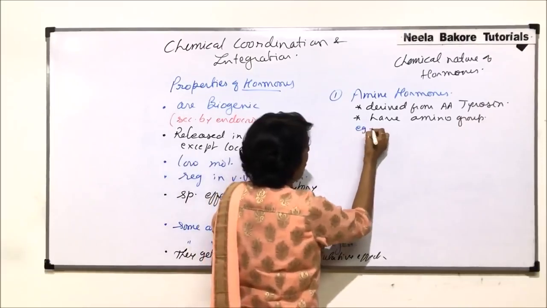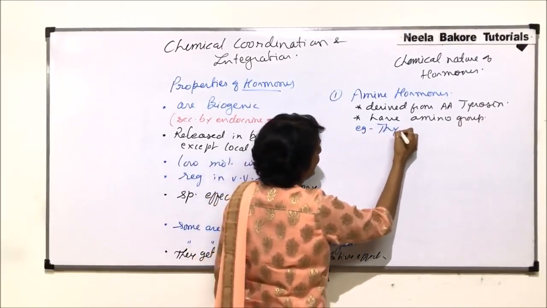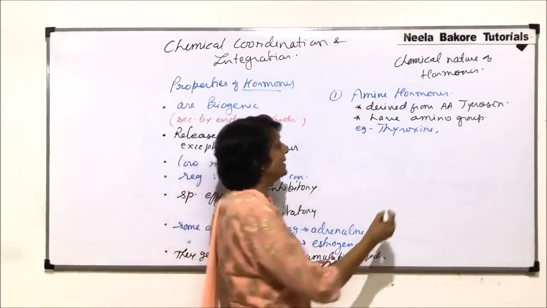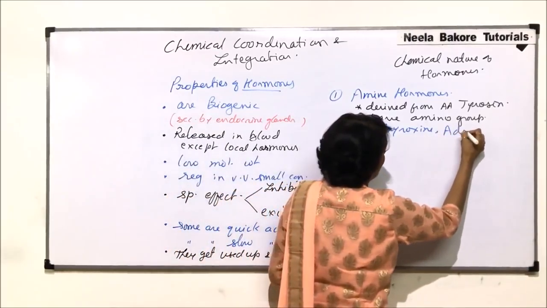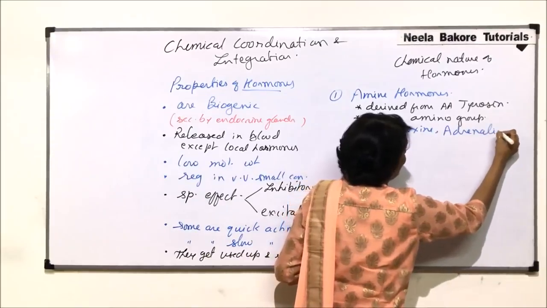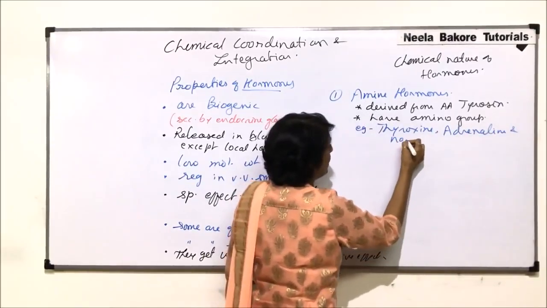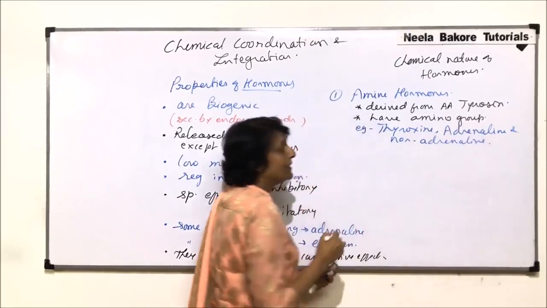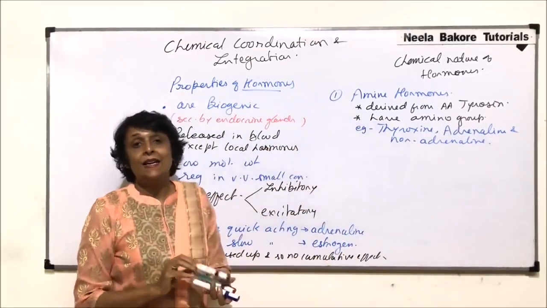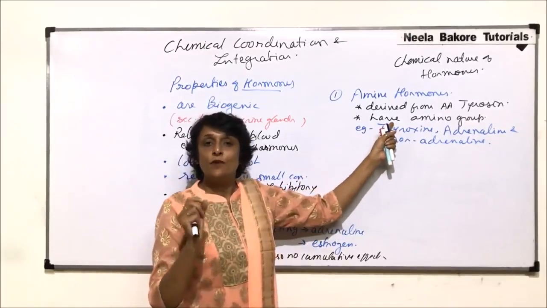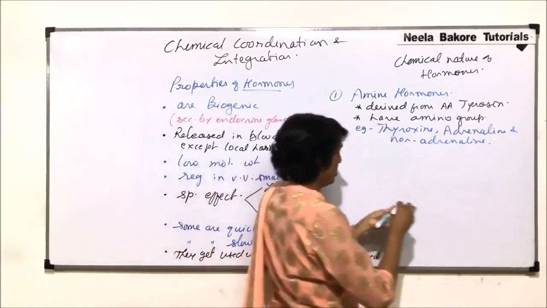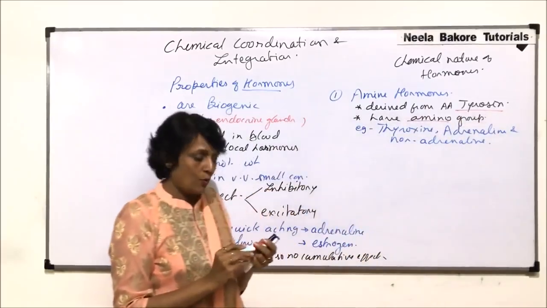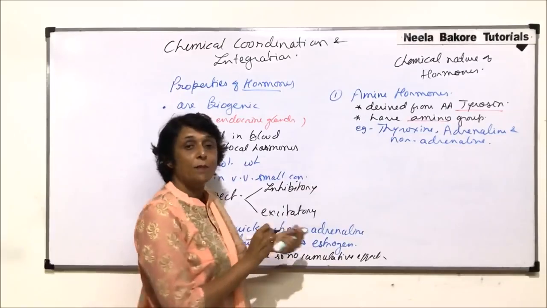The examples of this are thyroxine, which is released from thyroid gland, adrenaline and noradrenaline. These are the amine hormones, and as we have written, they are derived from an amino acid, tyrosine, and they have to have this amino group. Such hormones are known as amine hormones.